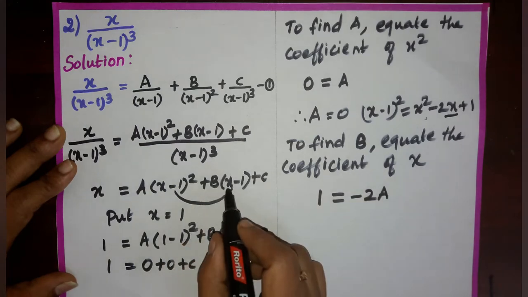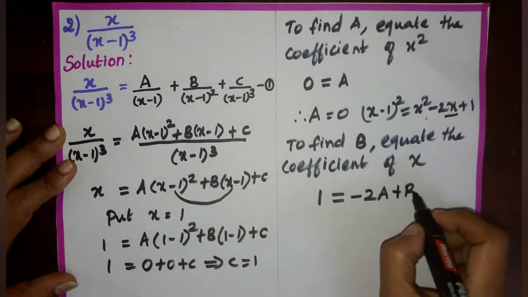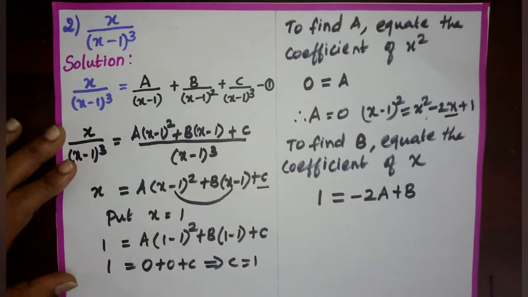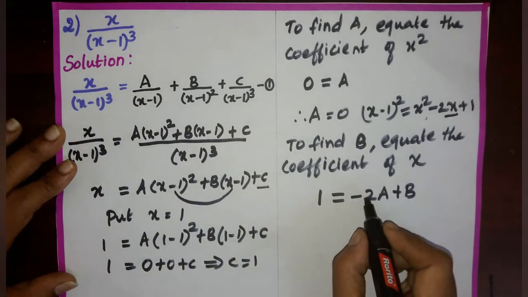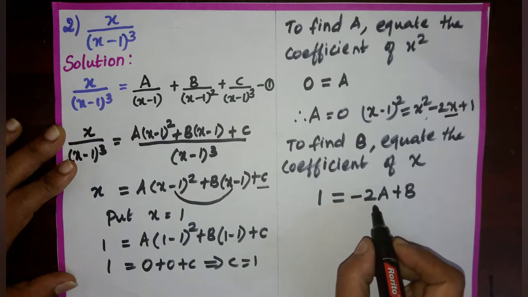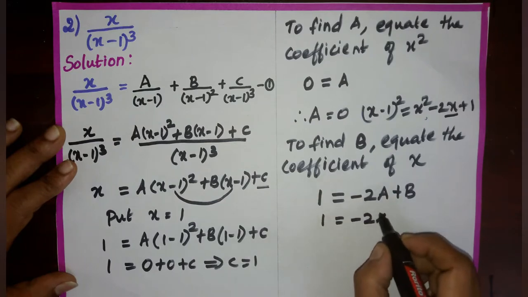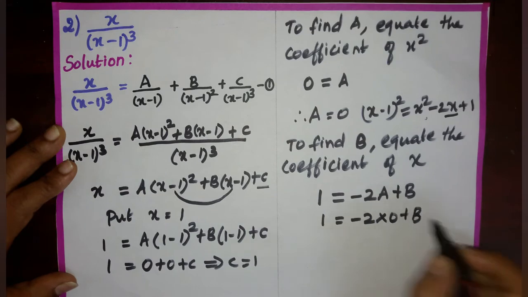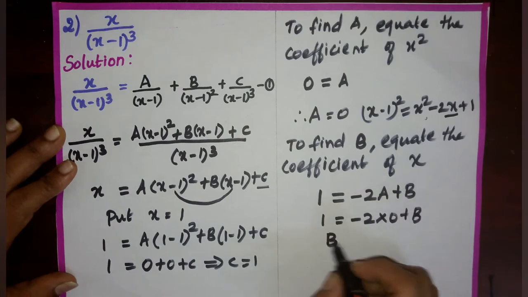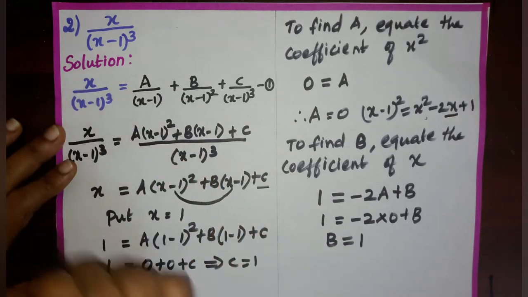Plus the second term, the coefficient of x is plus b. Third term, we are not having coefficient of x. We know already the value of a is 0. So 1 equal to minus 2 into 0 plus b. So what is the value of b? b equal to 1. Now we need to substitute the value of a, b, c in 1.